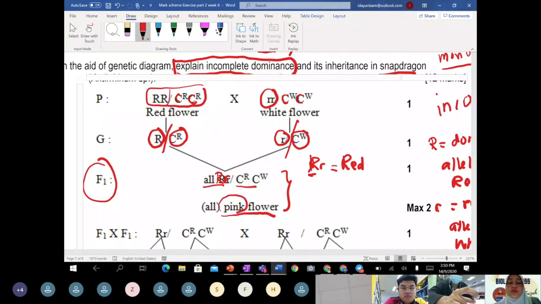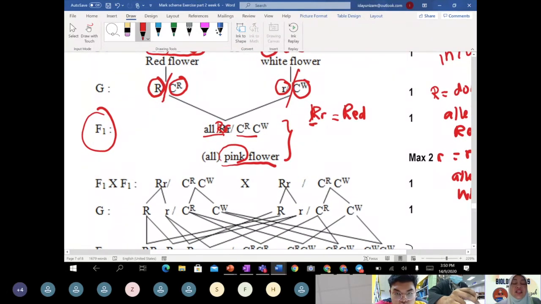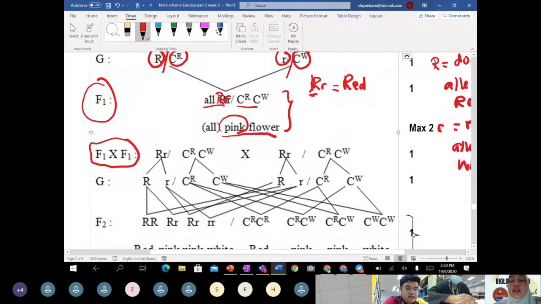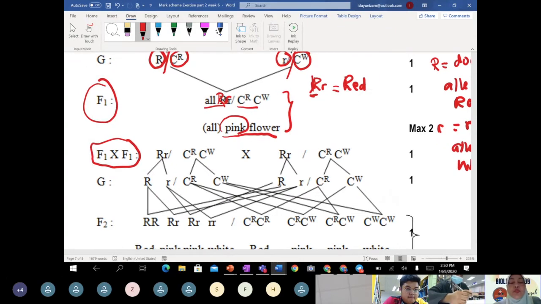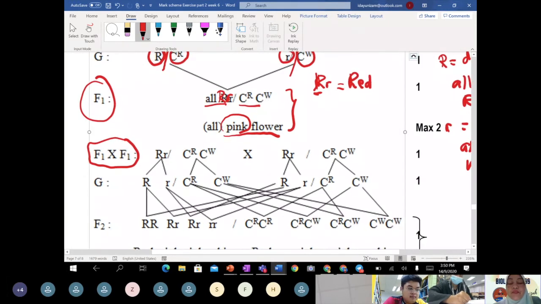Like teacher mentioned, in plants there is no issue if they self-cross. So when this F1 crosses with F1, according to Mendel's first law that you have already learned, they will produce F2 offspring in a 3 to 1 ratio, 3 red, 1 white.